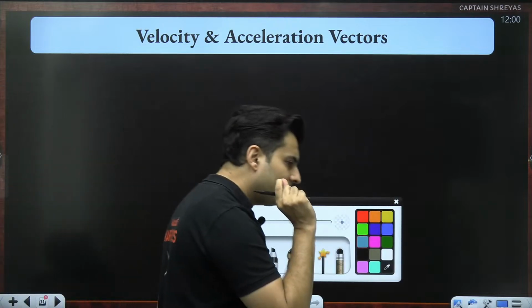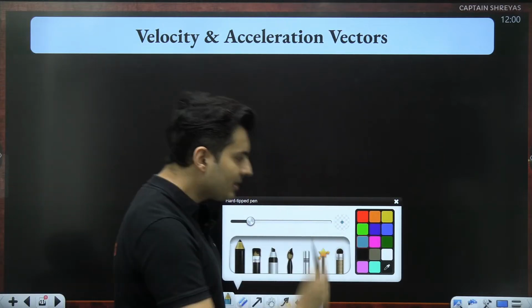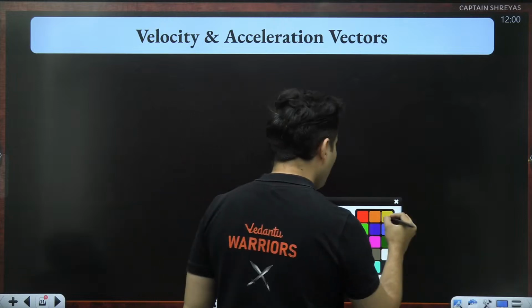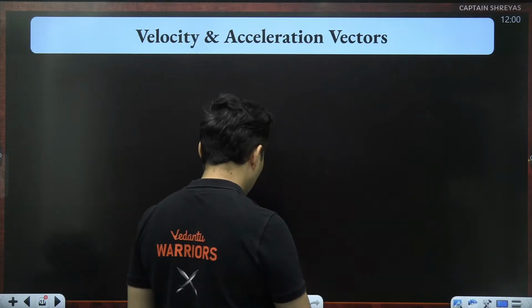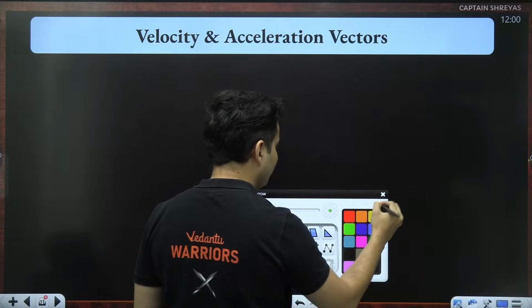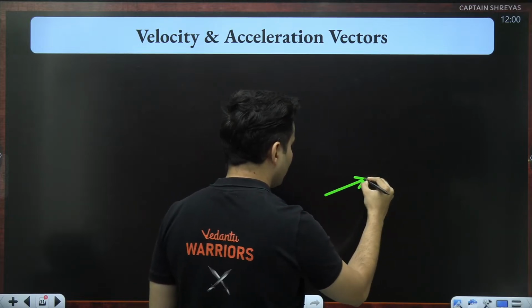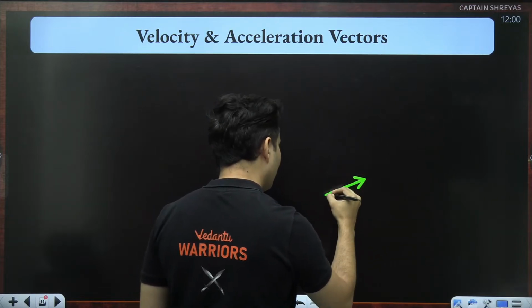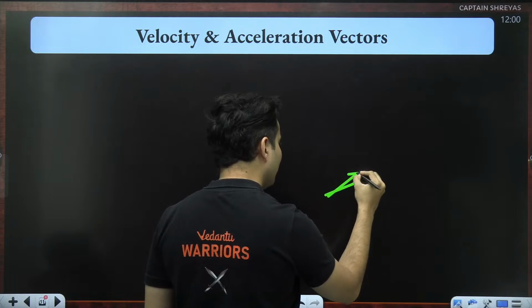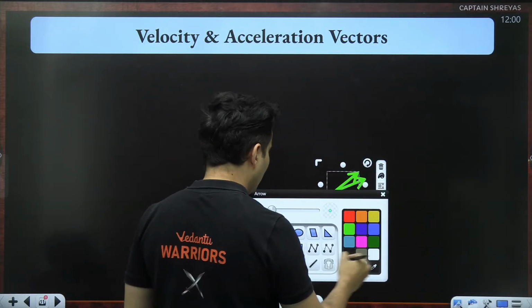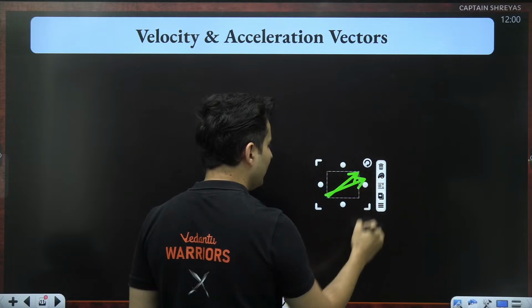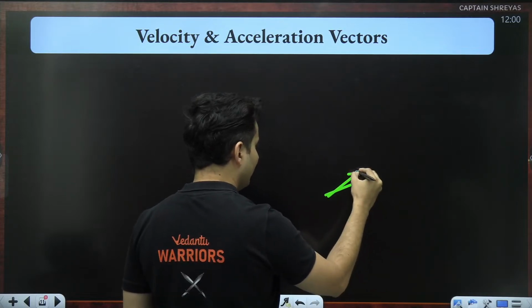If there is a very small change for a very small time interval, then imagine it will look something like this. Maybe I was going here, and in a very small time interval, probably the velocity just went till here. So the change in the velocity will be very, very teeny meeny.